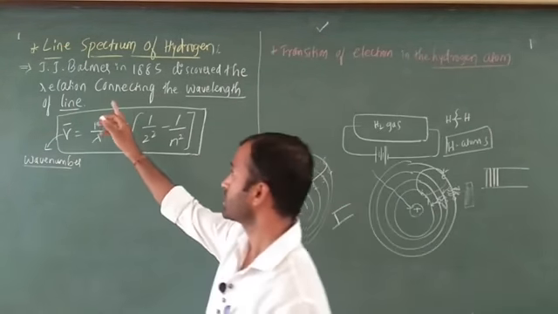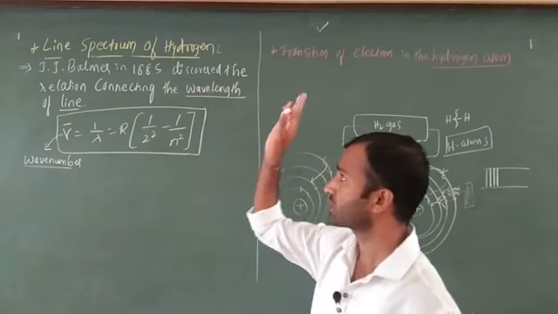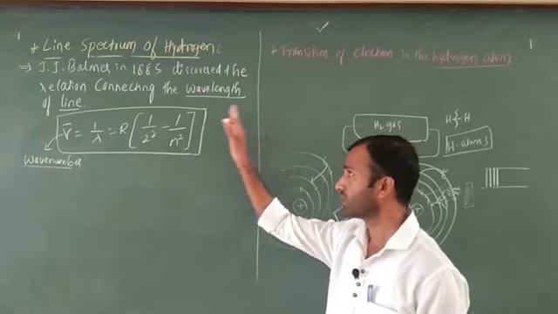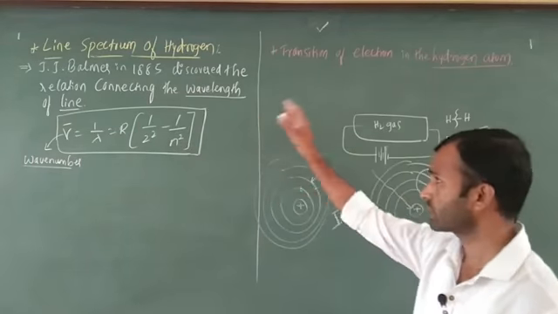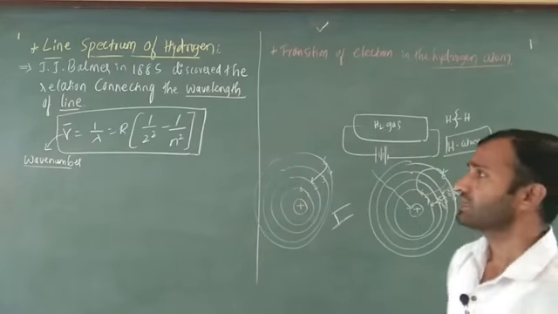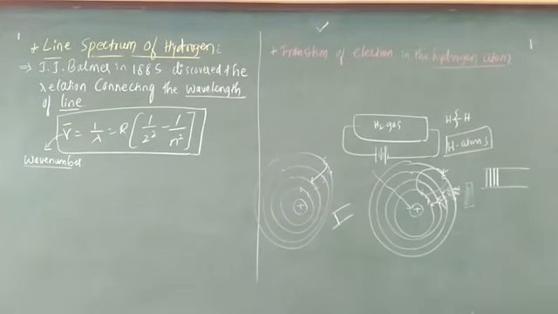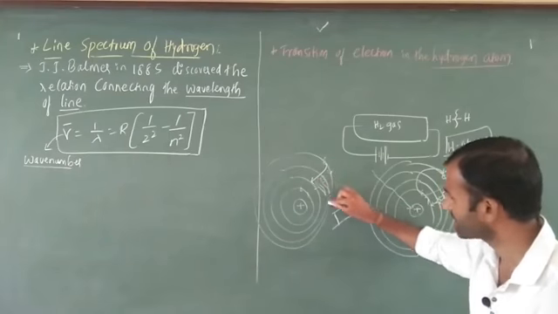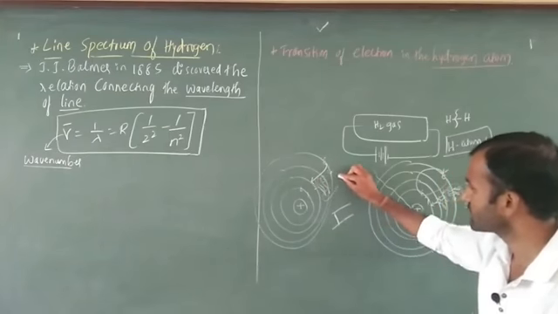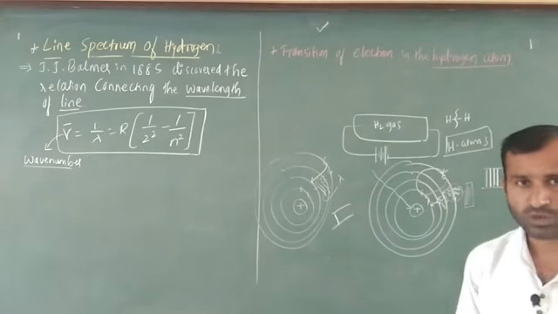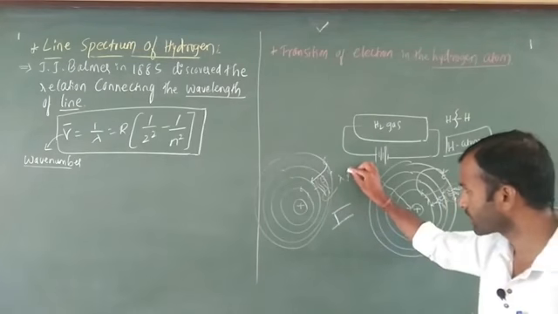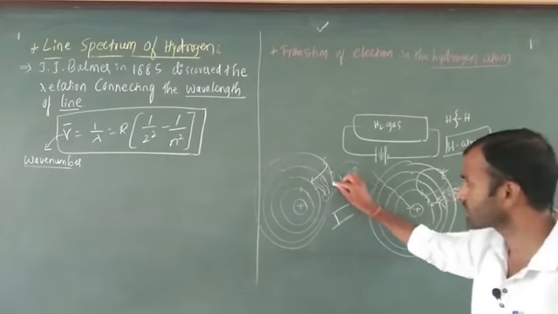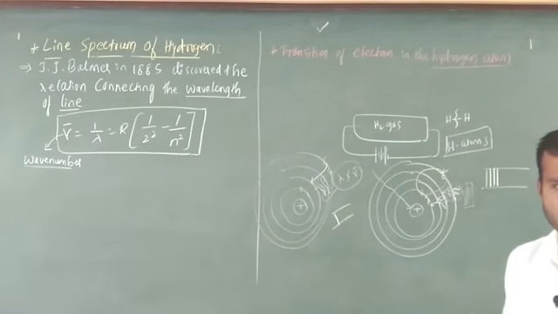J.J. Balmer in 1885 discovered the relation connecting the wavelength of the line. You know very well that every electromagnetic radiation, for example when the electron comes from fourth to second position, emits radiation. This radiation has some wavelength, some frequency, and some wave number. This is the most important point.